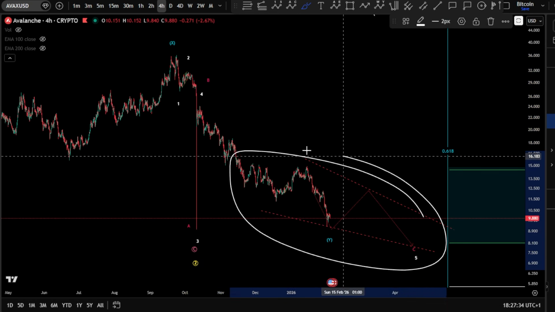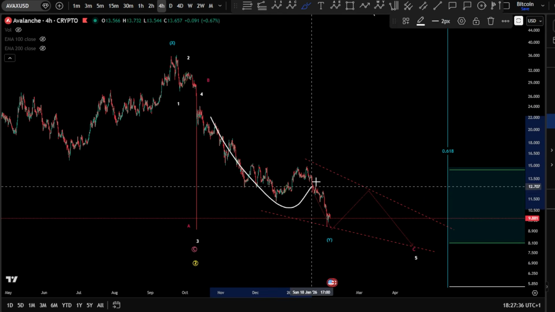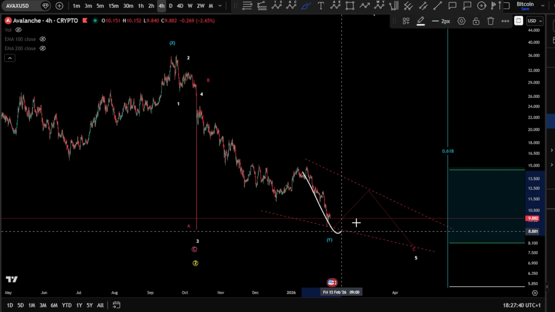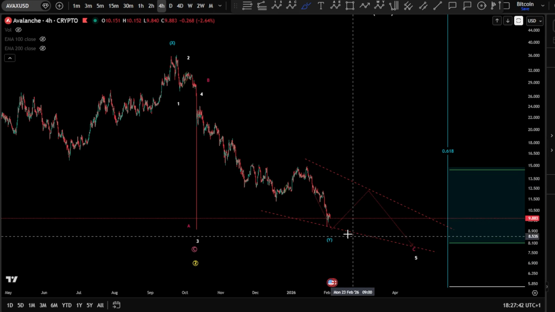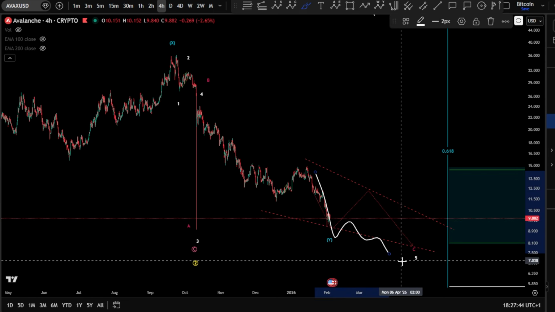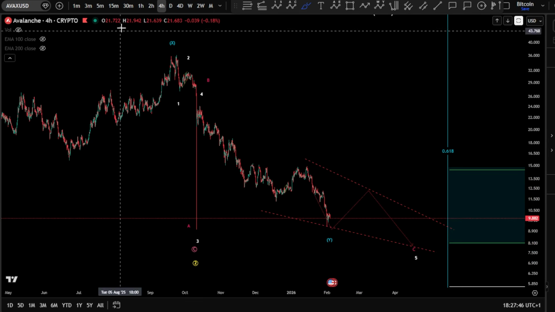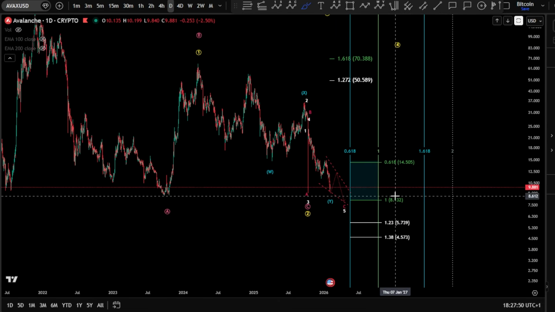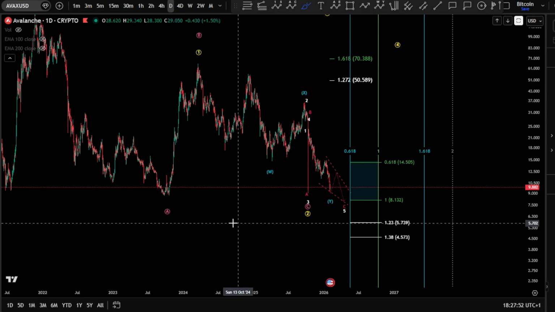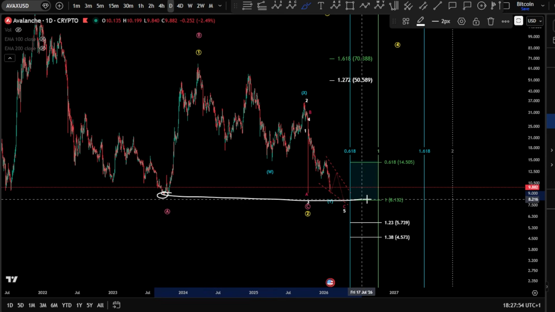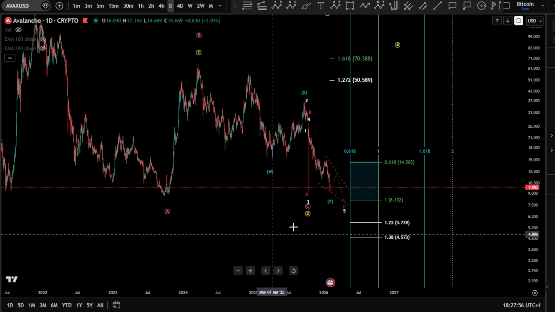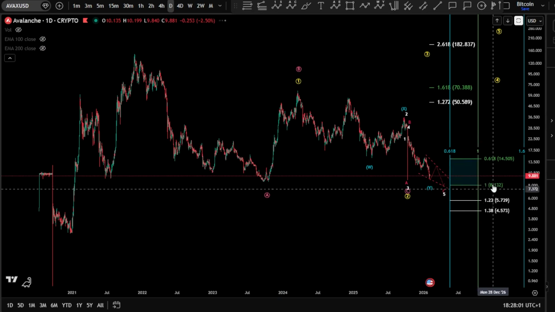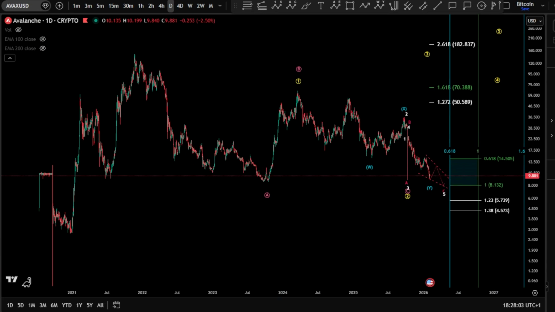The highest possibility goes again for something in diagonal because we need the $8 here. Yeah, we need the $8, so very likely to push at least in diagonal or even as an impulse, can directly, of course, taking the $8.8 here and then starting the push toward the upside. Yeah, so the target 1 to 1, $8.1, exactly taking this low, guys. Okay, so this is what I'm looking for. AVAX here, very likely, of course, the $8 to be taken.